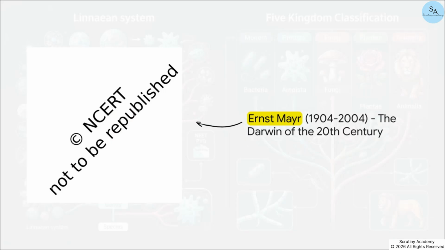And speaking of understanding species, we have to talk about this absolute giant of evolutionary biology, Ernst Mayr. He is celebrated as the Darwin of the 20th century. Mayr almost single-handedly made the origin of species diversity the central question of evolutionary biology that it is today. And for your exams, please remember this: it's a highly tested previous year question. He pioneered the currently accepted definition of a biological species. His work was so monumental that he won what is widely considered the triple crown of biology: the Balzan Prize, the International Prize for Biology, and the Crafoord Prize.